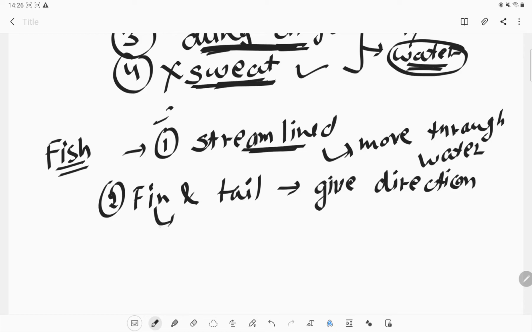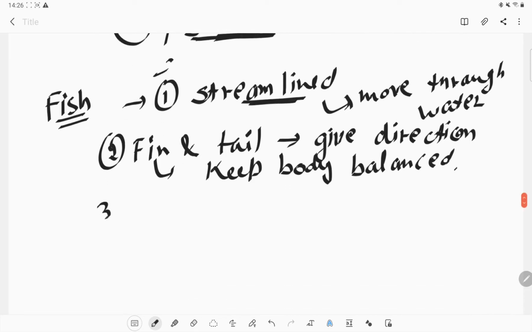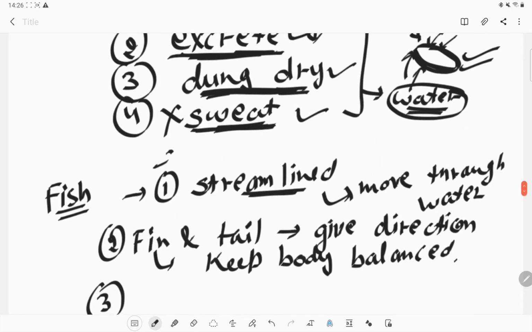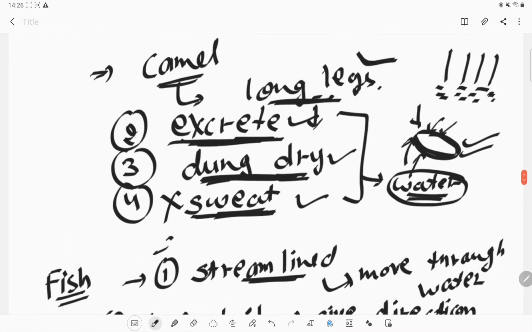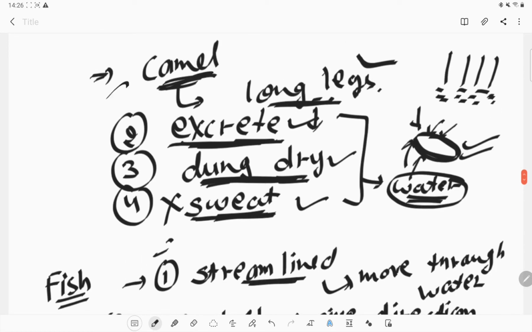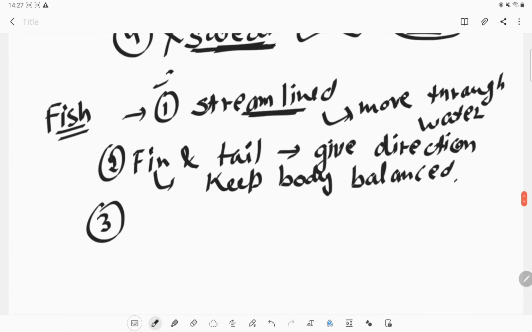Okay, or fins also help them to keep the body balanced in the water. Okay, that's the function. Next is they cannot inhale oxygen directly like a camel. Camel has lungs and they directly inhale that oxygen, but fish need to absorb the dissolved oxygen in the water, so they require a different kind of organ, which is gills.